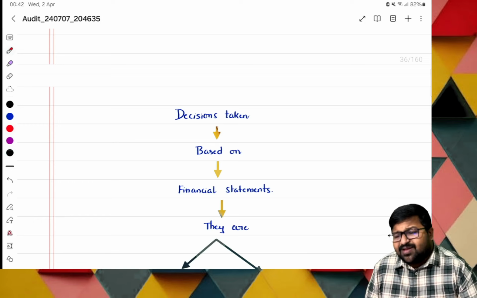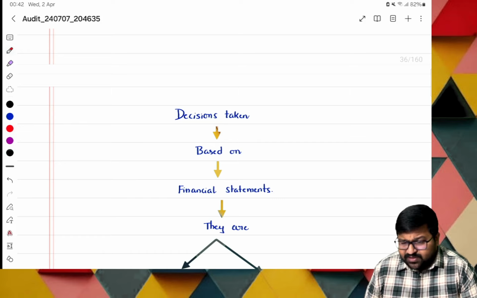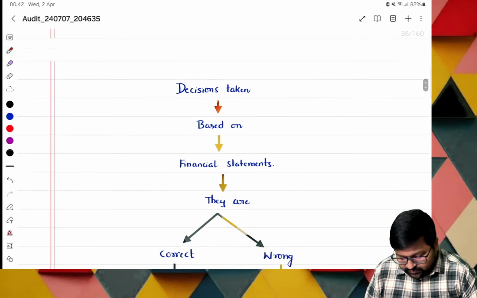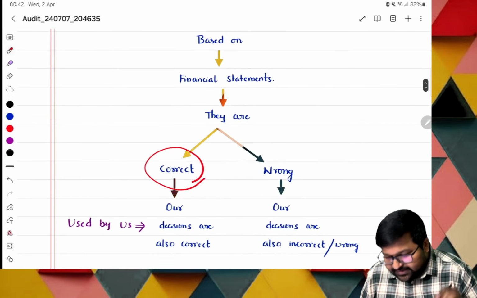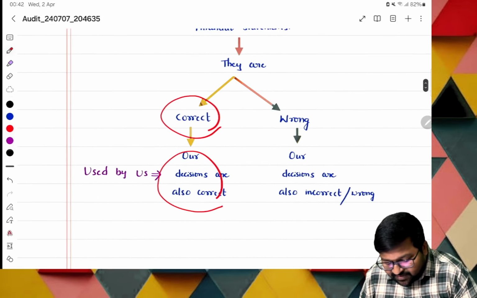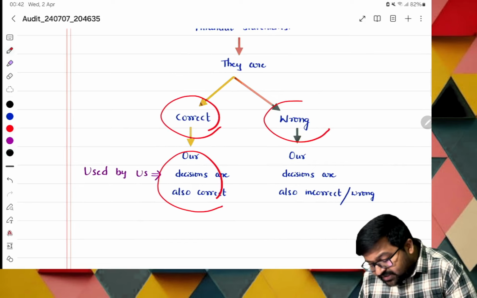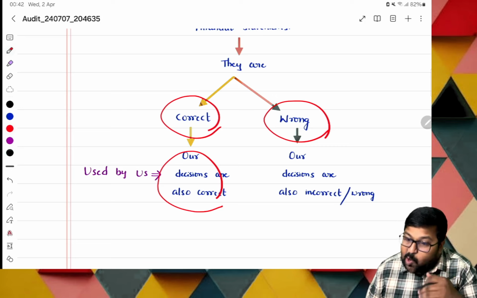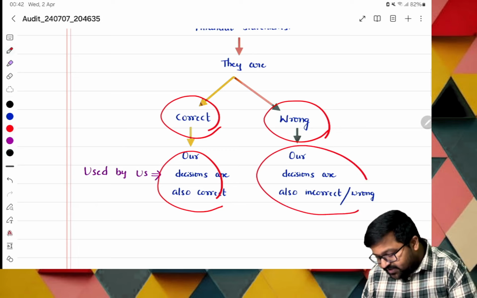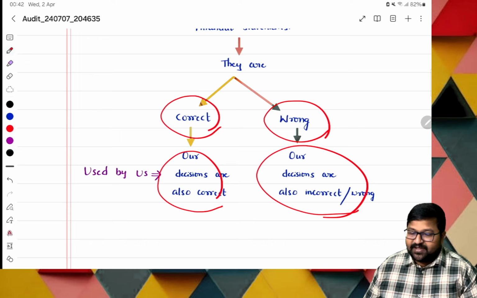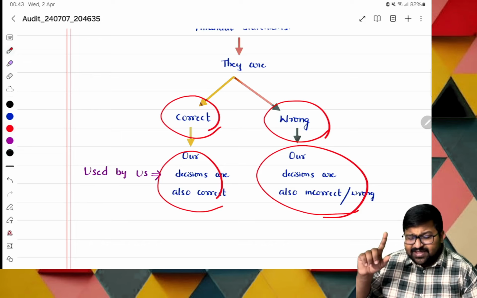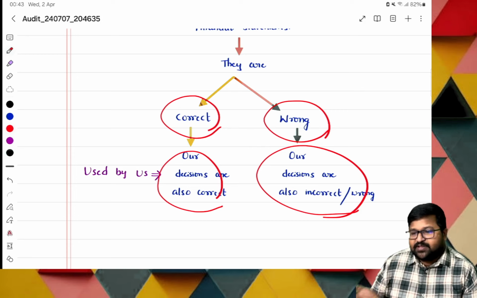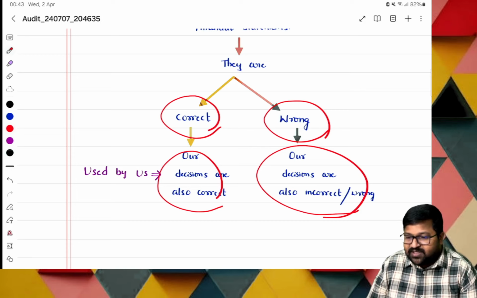The decisions taken by the users are based on what? Financial statements. If they are correct, the decisions taken will be correct. If the financial statements which I use are wrongly drafted, then our decisions taken will be incorrect. Let us go with examples. Management is using the financial statements. The information actually shows a profit, but it is shown as a loss. Then, even for a good company, what decision will their management take?